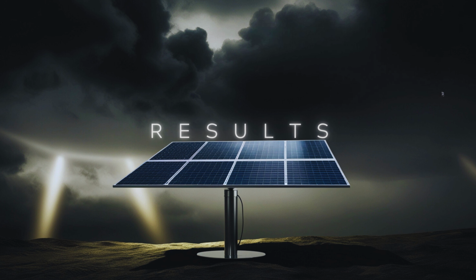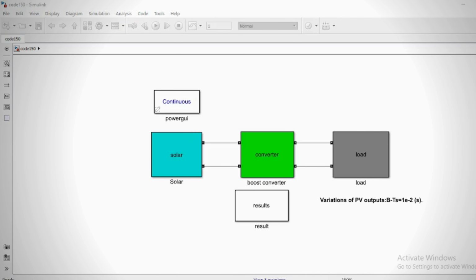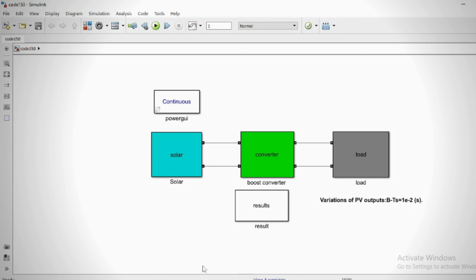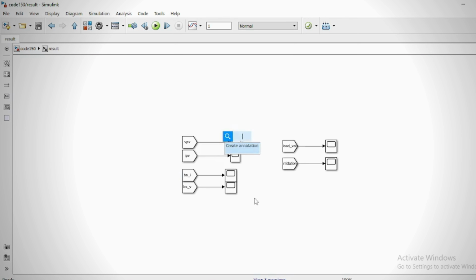Results. In this paper, the block diagram illustrates that the solar panel operates under varying irradiance levels. To ensure the system generates maximum power, the fixed power point tracking method is employed to supply the loads with consistent power.